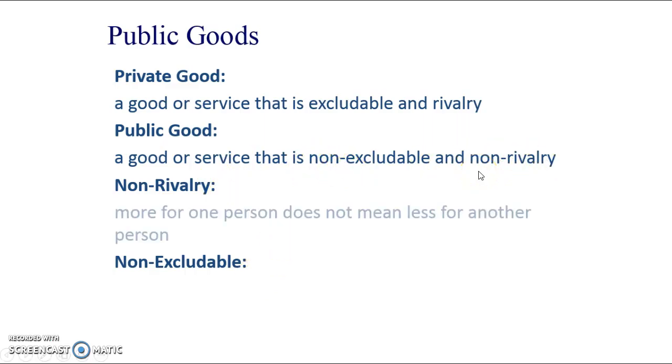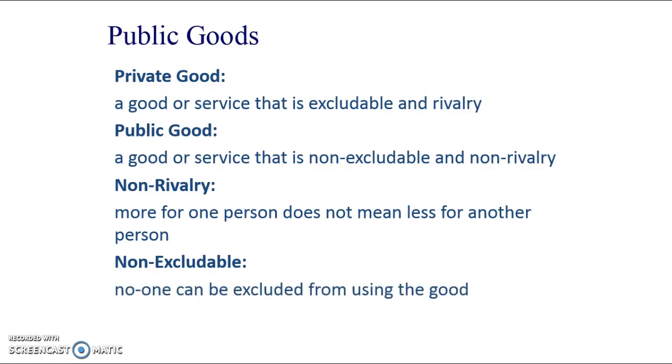So what does non-rivalry mean? Well, non-rivalry means more for one person does not mean less for another person, and that's a very unusual characteristic, and we don't see that very often. But we'll go through some examples of public goods in a second. And non-excludable is, as it sounds, it means no one can be excluded from using the good or the service. I mentioned good there, but in economics we often refer to things as goods when we mean services as well.